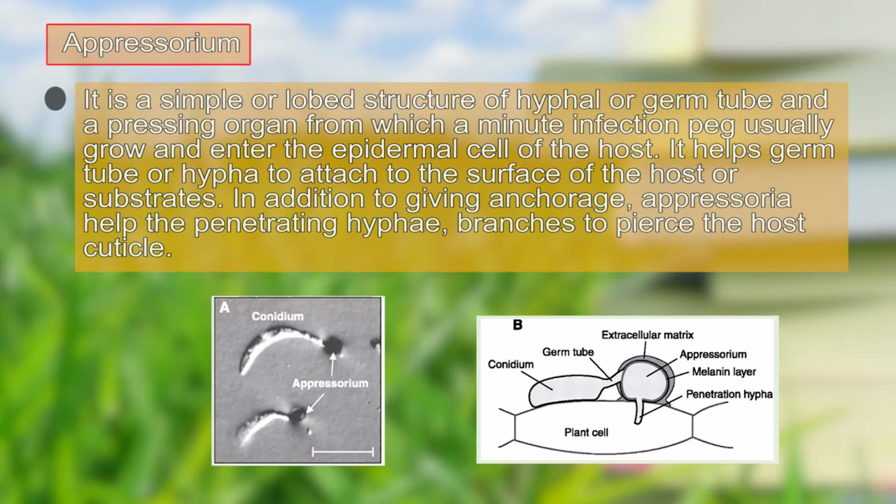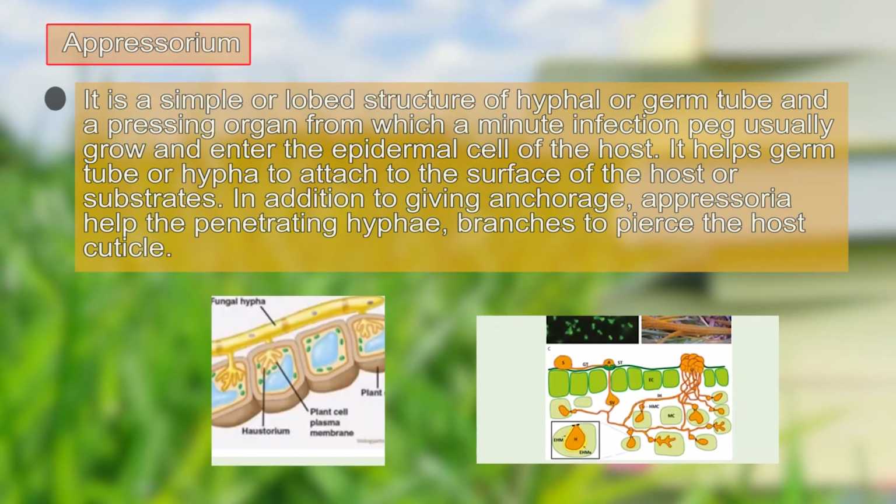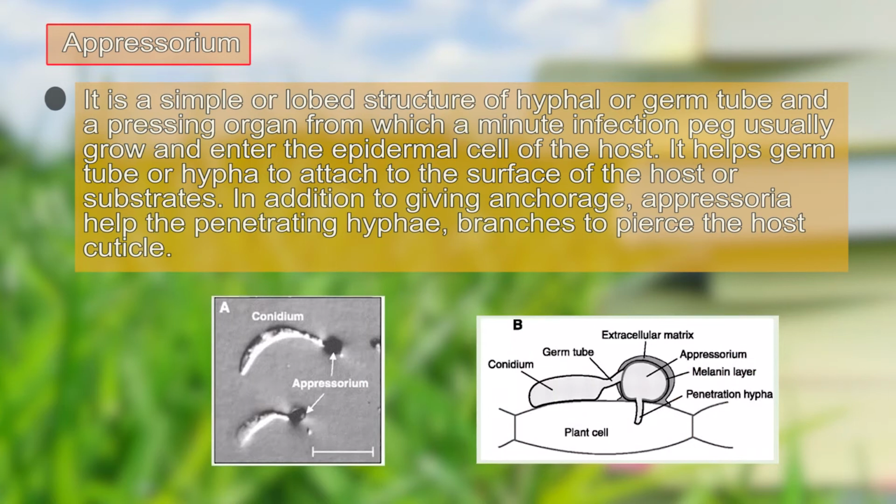The third type of aggregation is appressorium. In the case of appressorium, we find that it is a simple or lobed structure of the hyphae when the germ tube is pressing against a particular plant cell. Here we can see the conidia developing into a lobed structure which can press against the wall of the plant cell. Here this is the appressorium and this is the conidia.